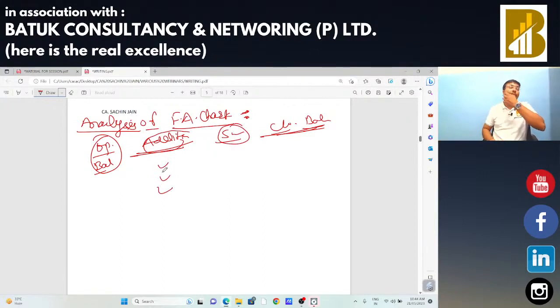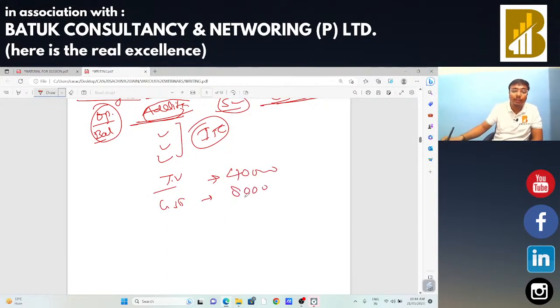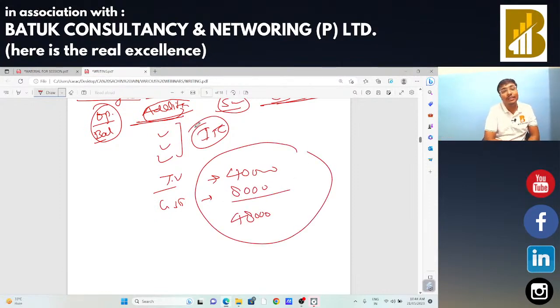Suppose the assessee has bought certain air conditioners, गर्मी आ रही है तो उसने कोई AC buy किया. In that case you need to check that जो उसने input tax credit claim किया है, ITC, he has not taken the depreciation on that ITC part. Suppose the taxable value of that air conditioner is 40,000 rupees, the GST on it is 8,000 rupees, and total value is 48,000 rupees. In that case, you need to check from the financial statement that the taxpayer has claimed depreciation on 40,000 only, not on the complete 48,000, if he has claimed the input tax credit.